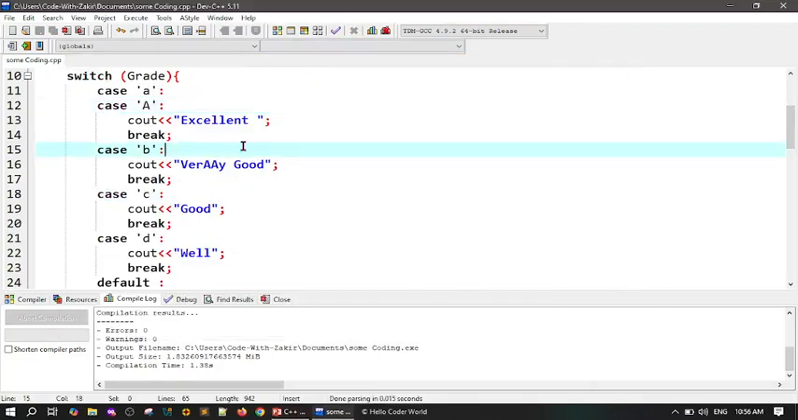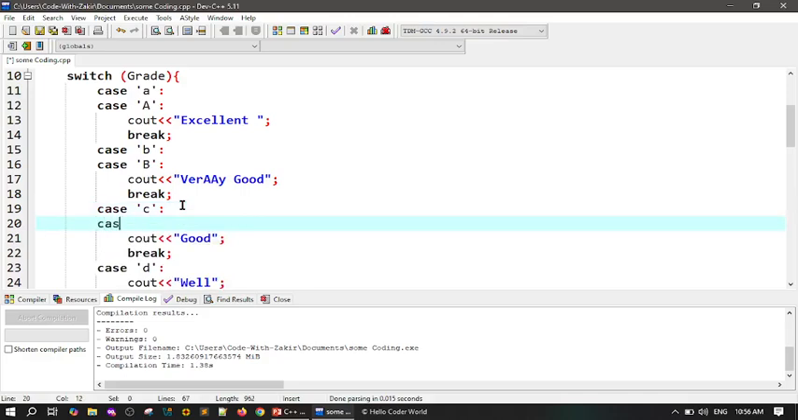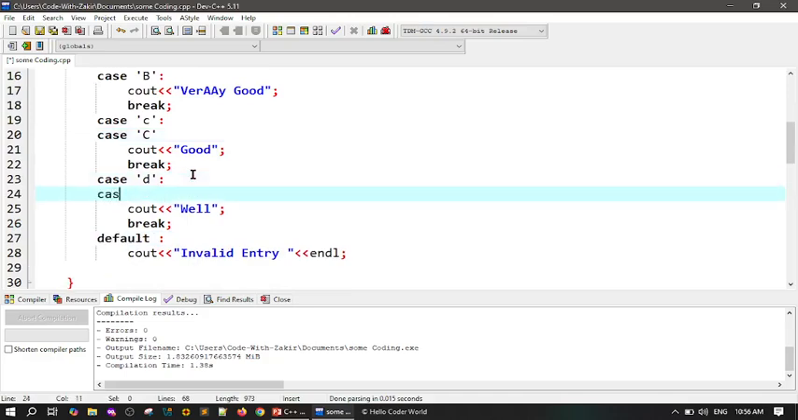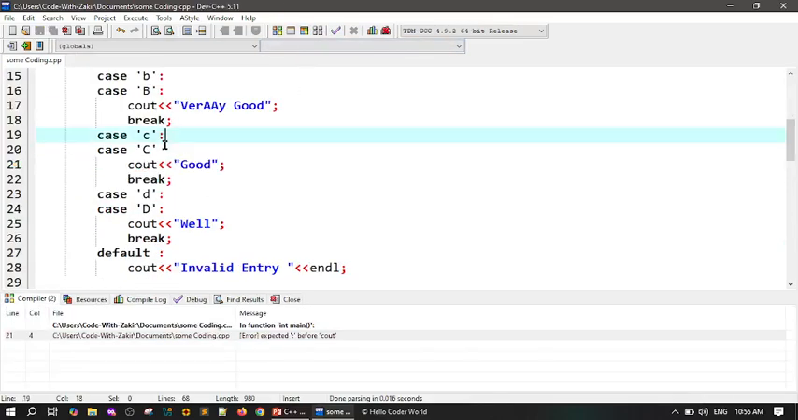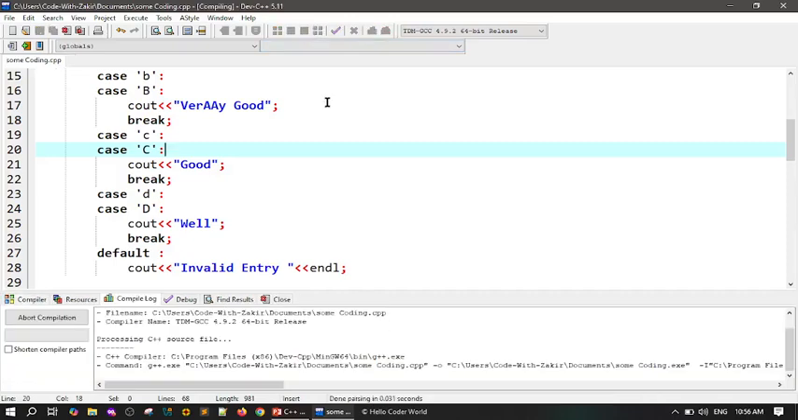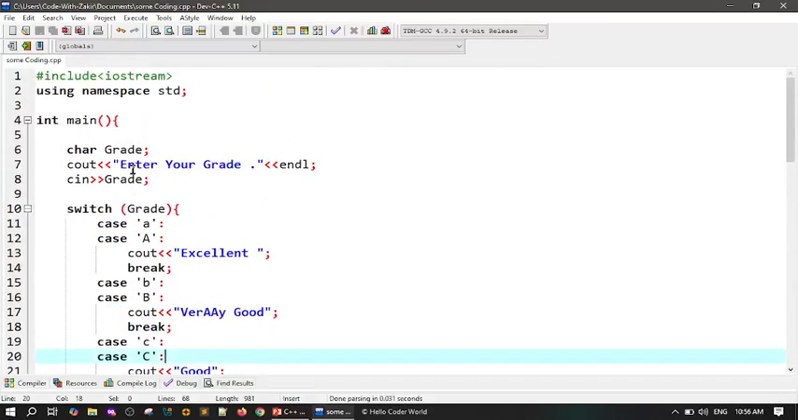Now copy and paste case number 2. If it becomes capital B or small b, it doesn't matter, and at the end a colon, and also use case C and case D. This was all about the problem that we solved. Just run, and we have a problem here. We missed a colon. Run it again and see the result. Enter your grade. My grade is C. Good. Okay, no problems and everything is fine.